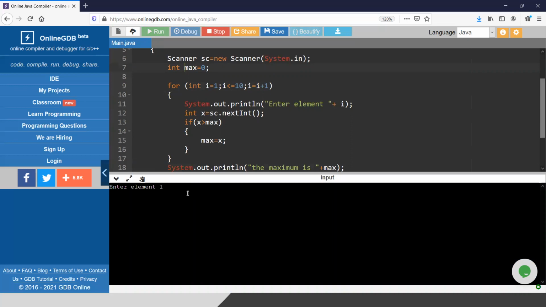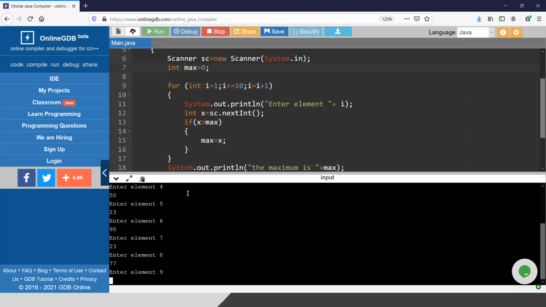So enter element 1, let me give 75. Enter element 2, let's give 39, then 45, then 50, then 23. Now element 6 as 95, then 23, and 77.